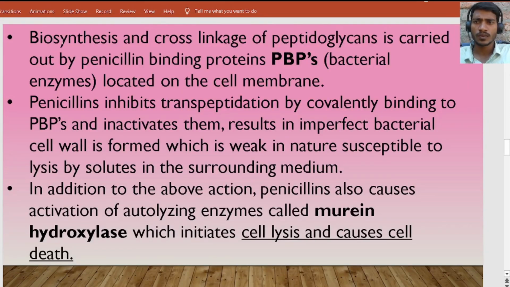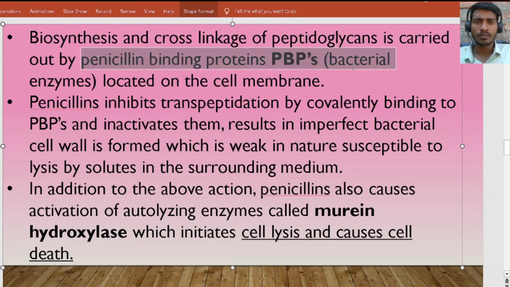The biosynthesis and cross-linkage of peptidoglycans is carried out by penicillin binding proteins. Through these penicillin binding proteins, this transpeptidation process will occur.